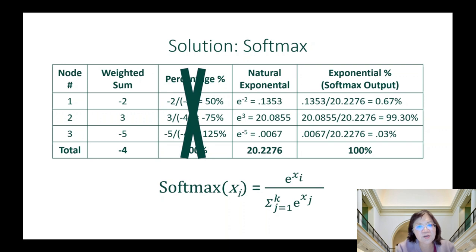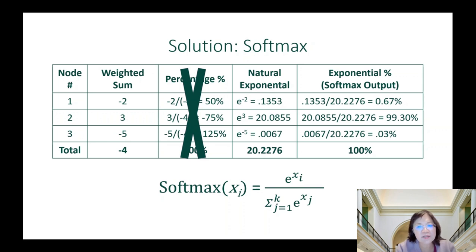As you can see here, when we use the Euler's number e as the base and raise that number to a -2 power, then we get a positive number, 0.1353. We can do that with the other numbers, and no matter what kind of number we have to begin with, after this transformation, all the numbers are positive, and we can add them up to a positive total.